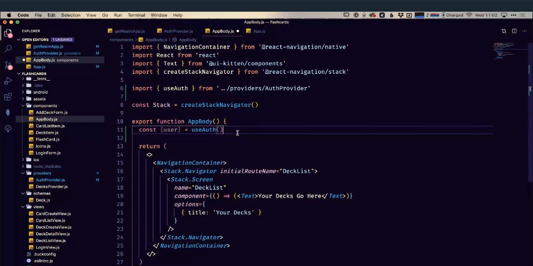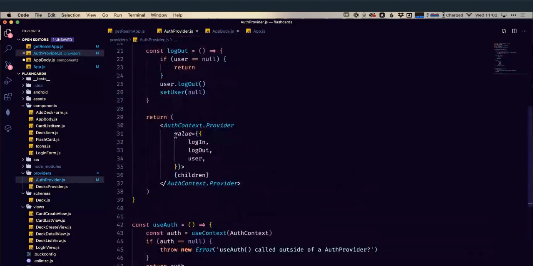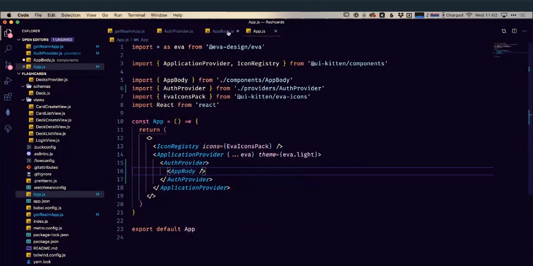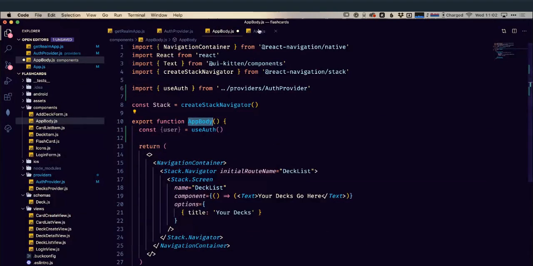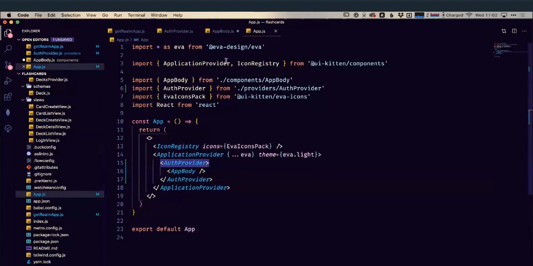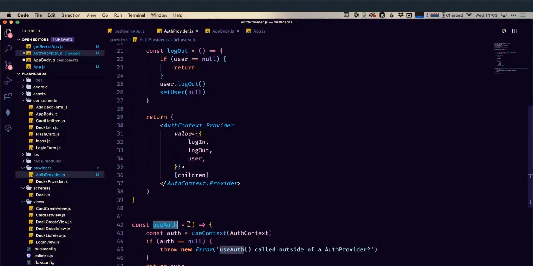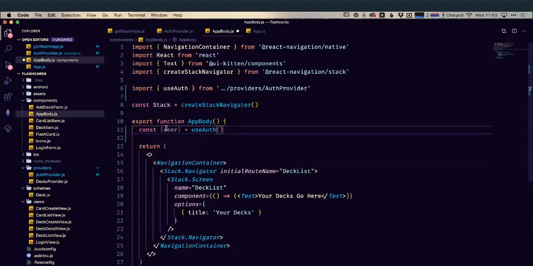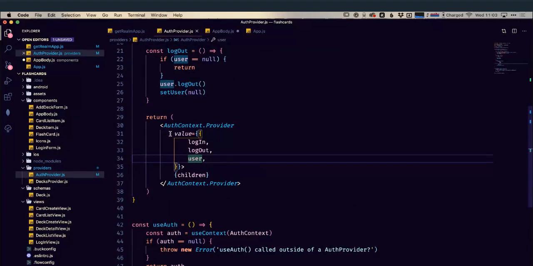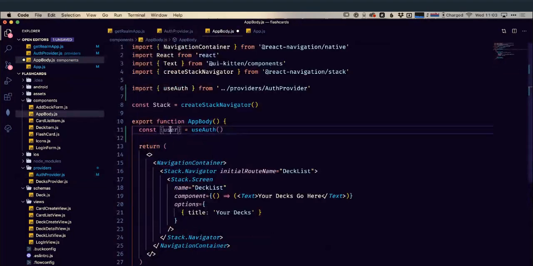So in our auth provider, this is what I've been before. So we have these different values like user that are being exported because our app body, because this component that we're currently editing here, app body, is within the auth provider. Then it can use this use auth, which means it's going to get a reference to this context, which is going to have our login, our logout, our user, etc. on it. Okay, so in here we can call this use auth. It's going to return these different values, one of which being user, and that's what I'm assigning to the const user here.